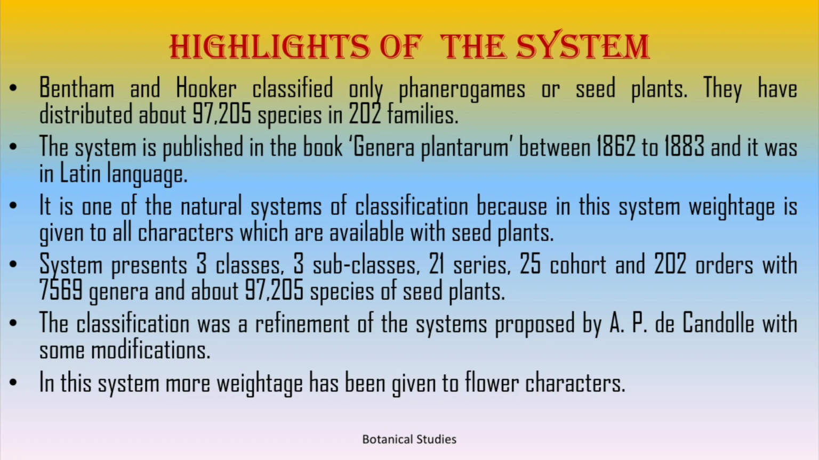System presents 3 classes, 3 subclasses, 21 series, 25 cohorts and 202 orders with 7,569 genera and about 97,205 species of seed plants. The classification was a refinement of the system proposed by A.P.D. Candolle with some modification. In this system, more weightage has been given to flower characters.